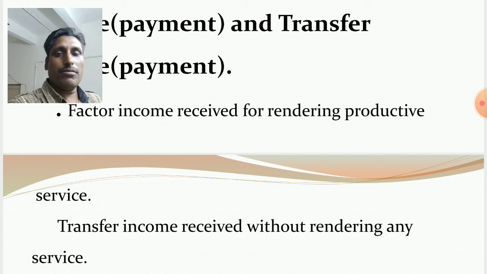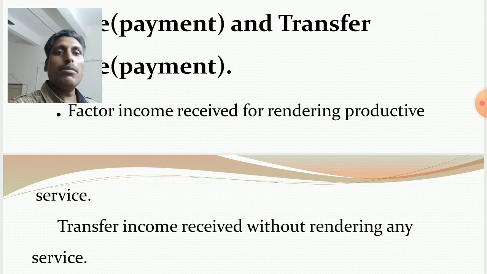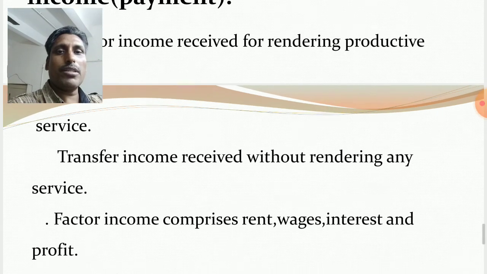Factors of production, the household sector, provide factor services to produce goods and services, and in return receive salary or remuneration. It is the income received for rendering productive services, but transfer income is received without doing any productive service.